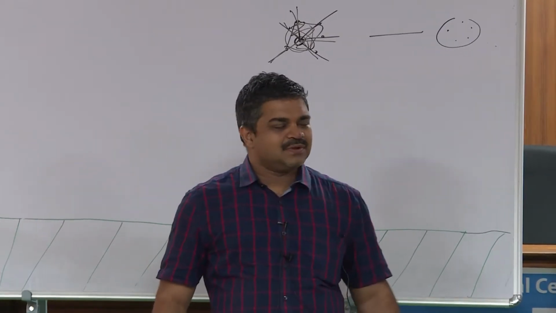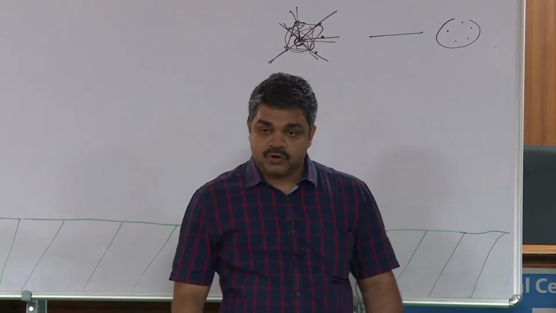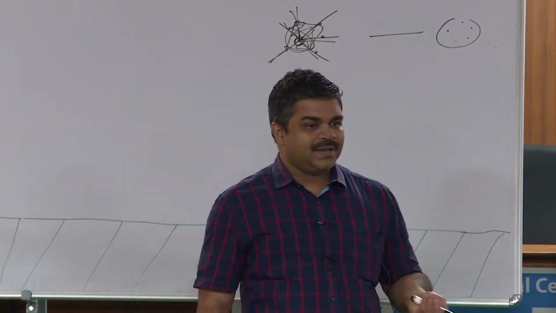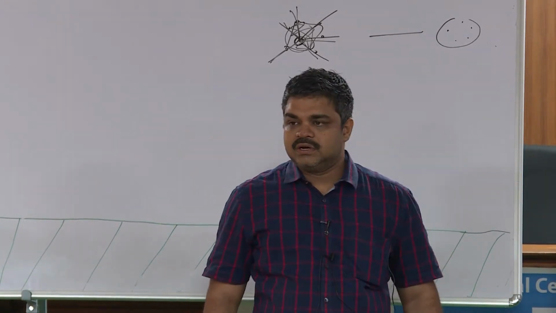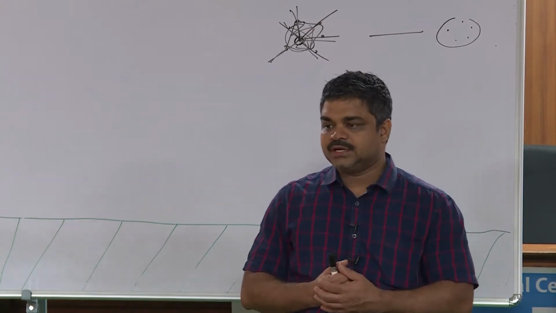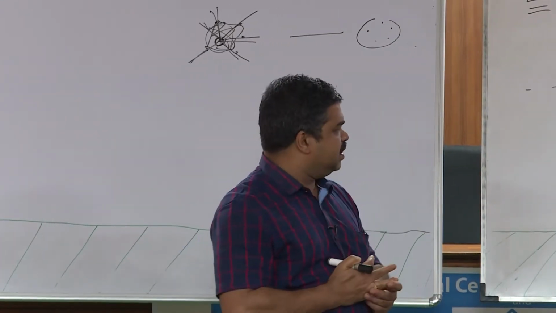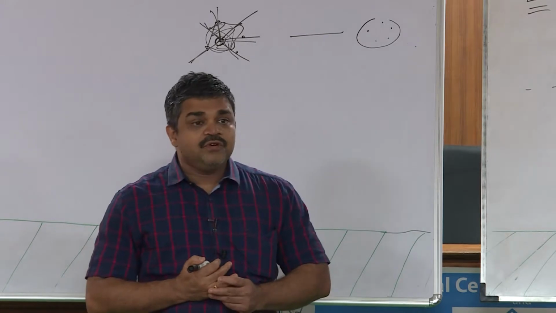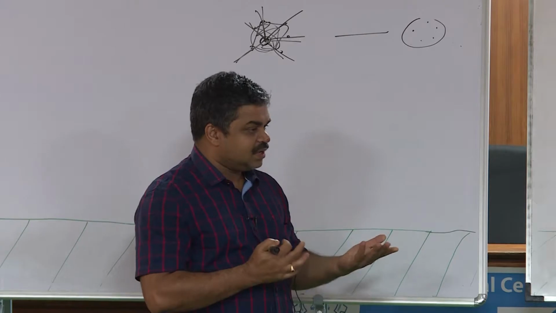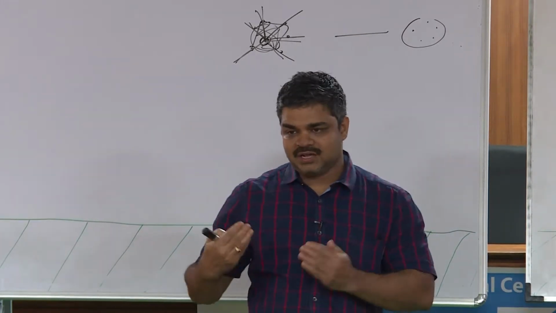In fact, delta plus 1 colors are only required for very few graphs. Not on non-regular graphs, definitely you can do it with delta. Even for regular graphs, only complete graphs and odd cycles actually require delta plus 1 colors, right? If you're talking about connected graphs. But the moral of the story here is that what matters is the ordering of the vertices, right? The order in which you color matters.